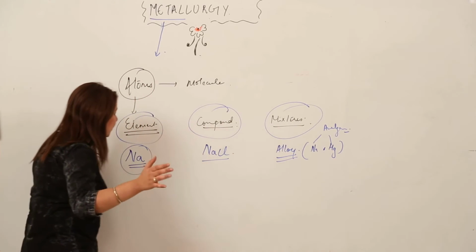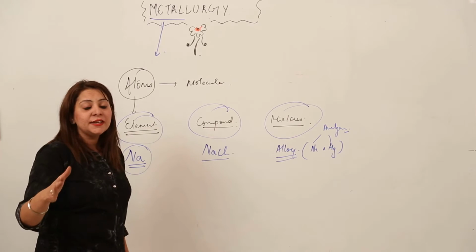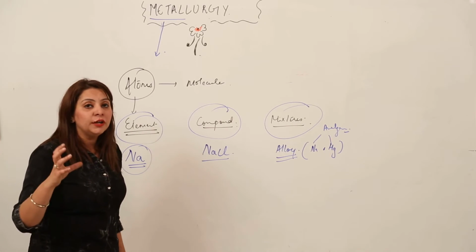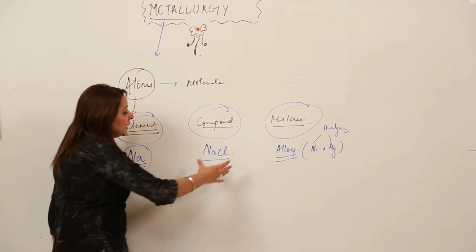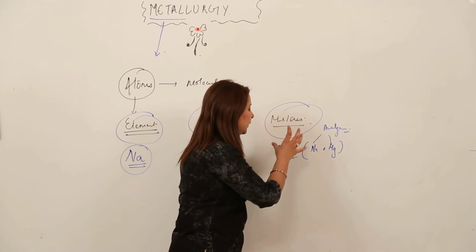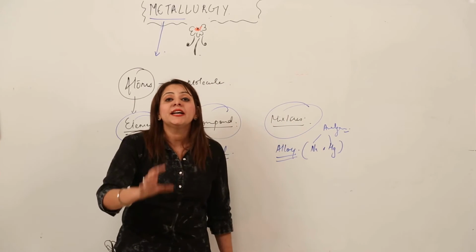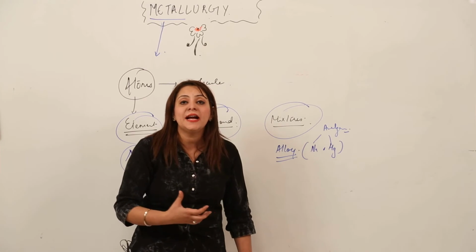And you'll be curious to know that all the three examples which I stated are members of the metals. See, this is a metal element, sodium element. This is a metal compound, that is NaCl, and this is again an example of a mixture, that is an alloy. Again the alloy of mercury, which is mixed with again a metal, that is sodium.